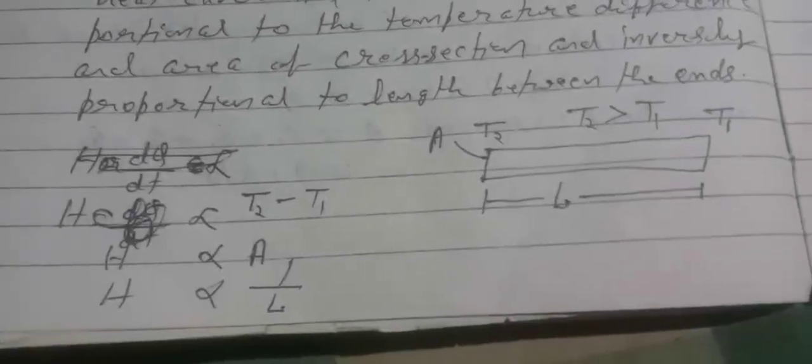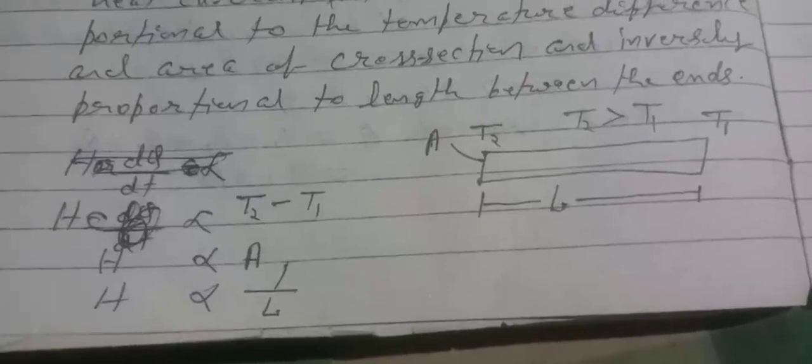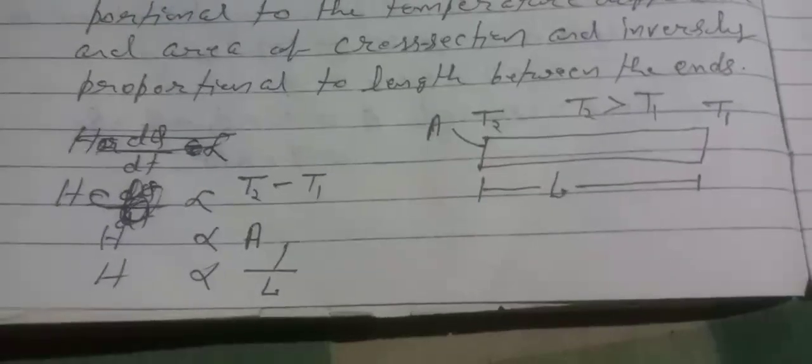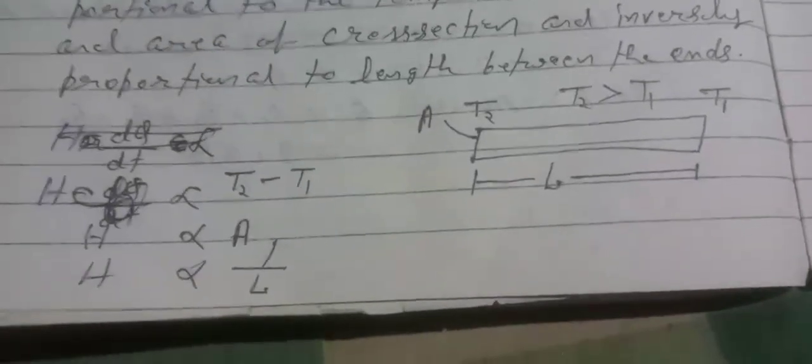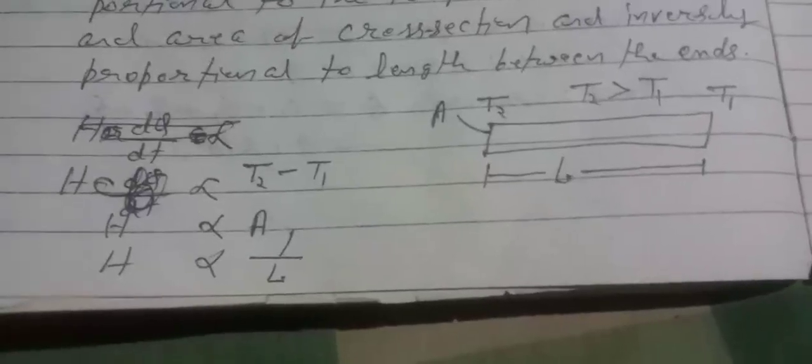Now from the above principle, we know that heat current is directly proportional to the temperature difference between the ends, that is H proportional to T2 minus T1, H proportional to A, that is cross sectional area, and H proportional to 1 by L, that is inversely proportional to length.